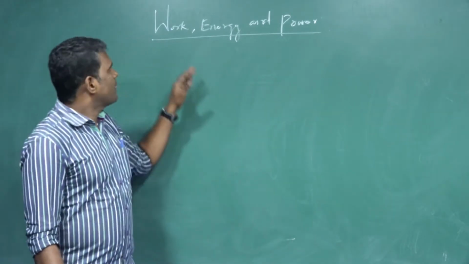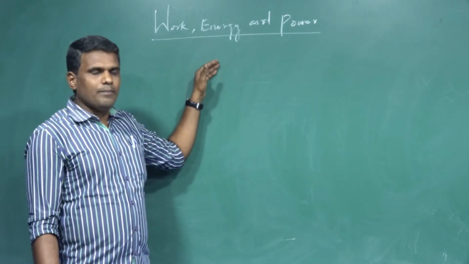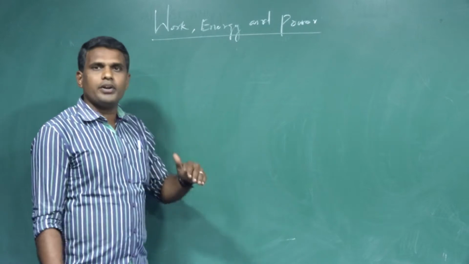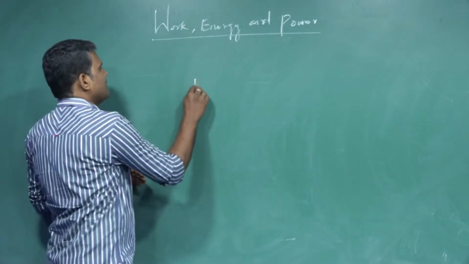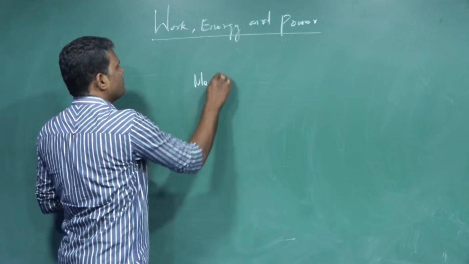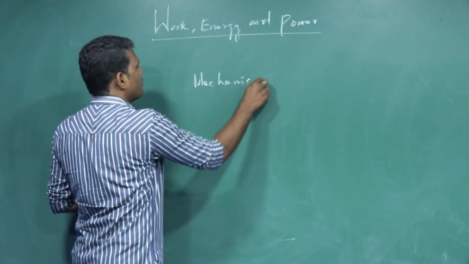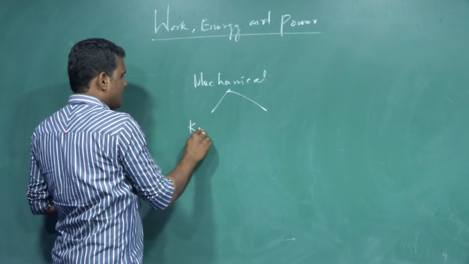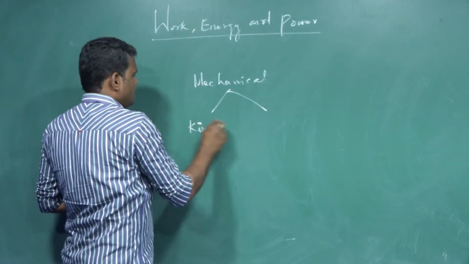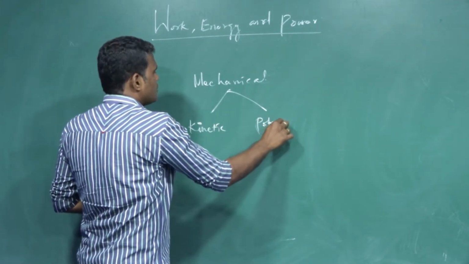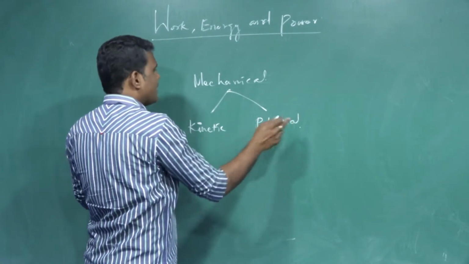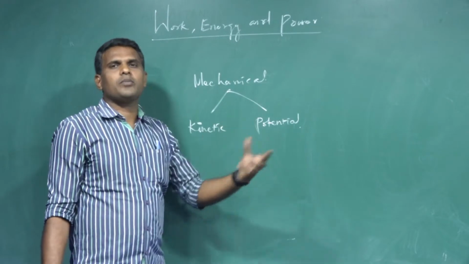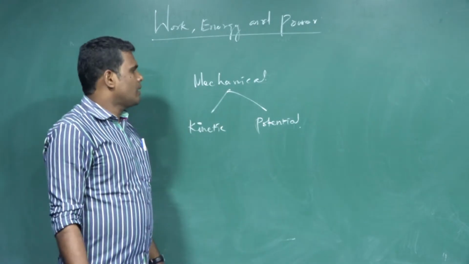So here we are speaking about energy. There are different types of energy. Mainly we are going to focus on mechanical energy in this particular chapter. Mechanical energy has two types. One is kinetic energy and another one is potential energy. So we are going to speak about kinetic energy and potential energy, and in turn, mechanical energy.